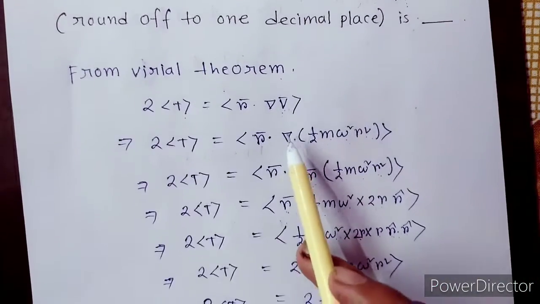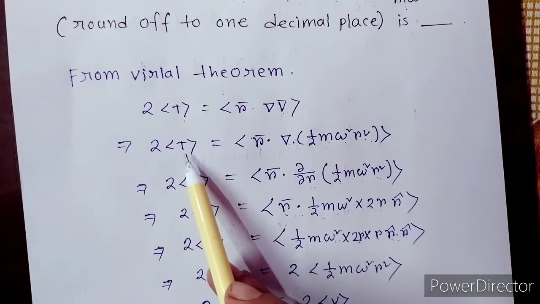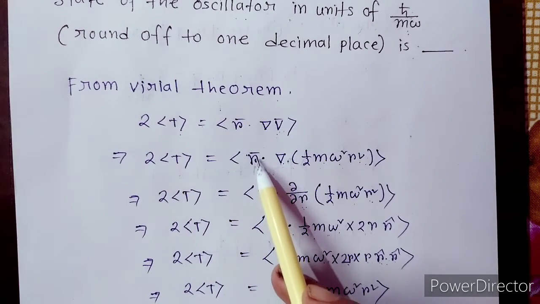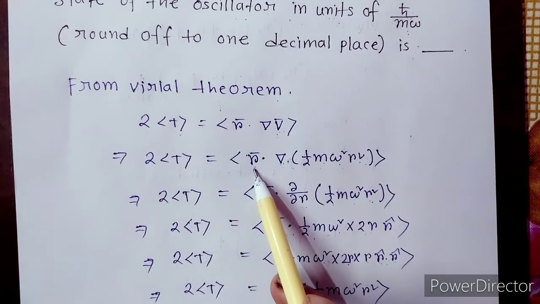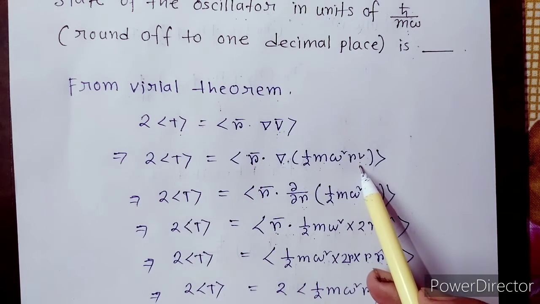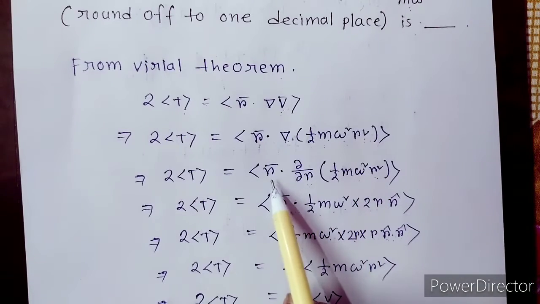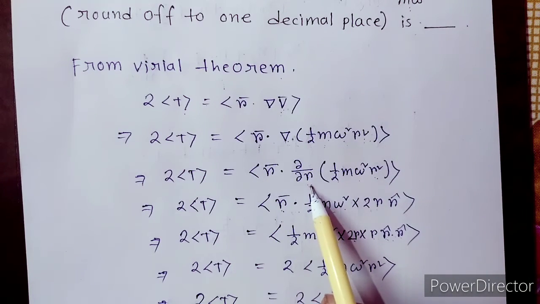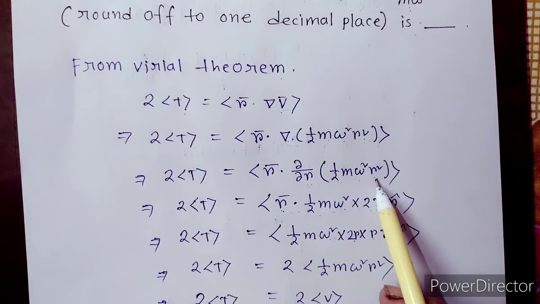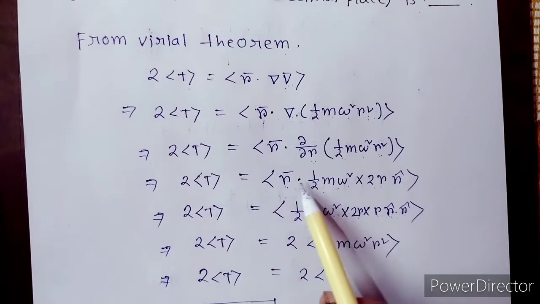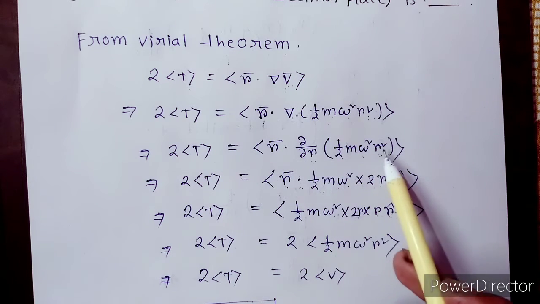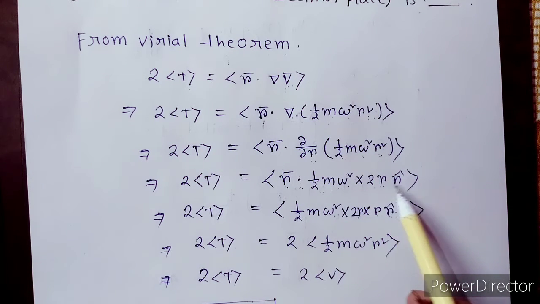Okay, so here we know the potential energy, that is half m omega square r square. So we can write here 2T average, where T is the kinetic energy, equals r dot grad of half m omega square r square. So we can write it r dot del by del r of half m omega square r square. So r dot half m omega square, now del by del r of r square is 2r r cap.